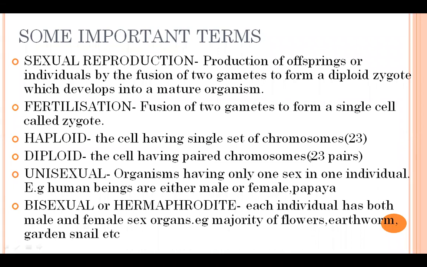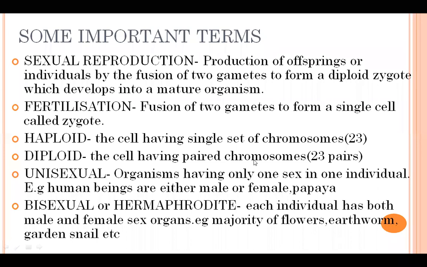जिनमें सिर्फ सिंगल सेट ऑफ क्रोमोसोम्स, that is only 23 chromosomes are present. I told you that there are two types of cells in the human body, somatic cells and germ cells. So somatic cells are all the cells of the body leaving the reproductive cells. Except the reproductive cells, all the cells of the body which have the ability to divide themselves to become double. So if one parent cell is dividing into two daughter cells, so इसमें क्या होगा? Diploid cells. So diploid cells में क्या होता है?